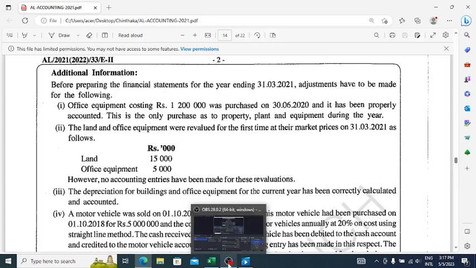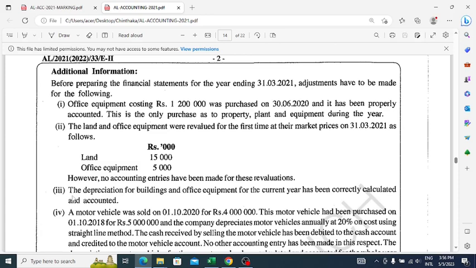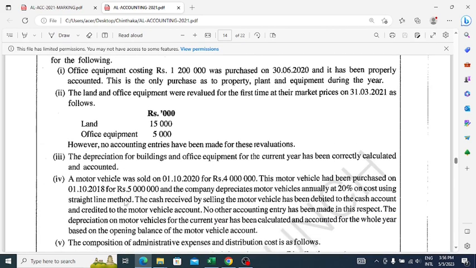Now we are moving on to adjustment number 3. Okay, adjustment number 3. The depreciation for the buildings and office equipment for the current year has been correctly calculated and accounted. So there is no problem with that, because they have calculated it in the correct manner. So okay, then adjustment number 4.